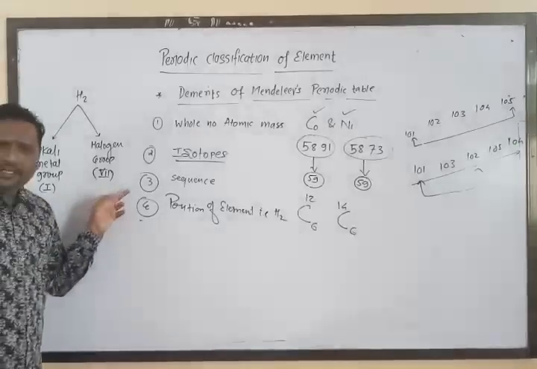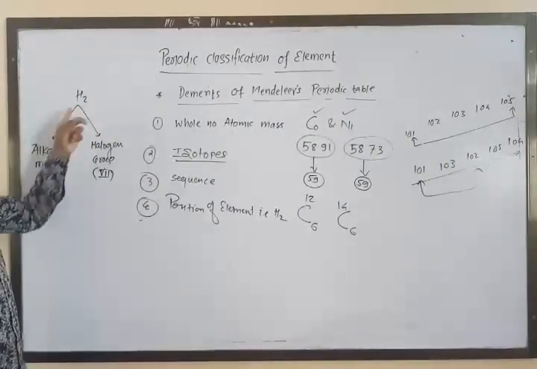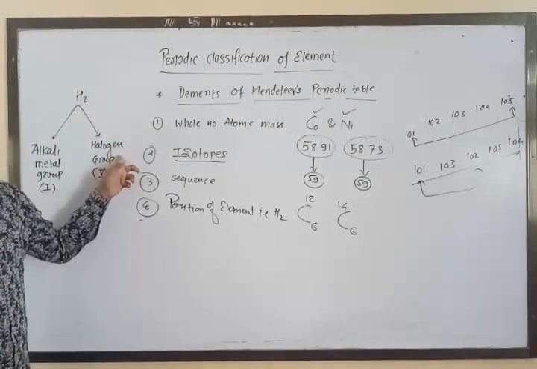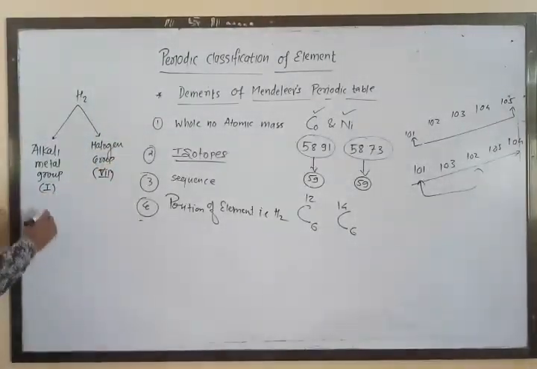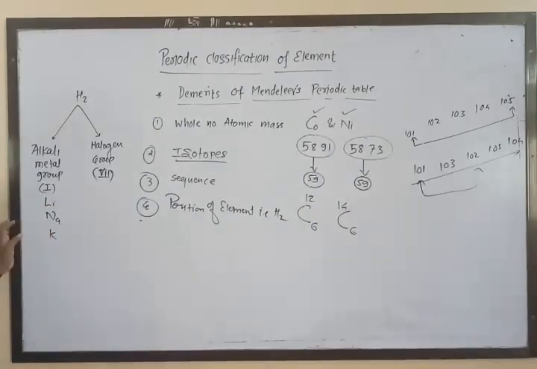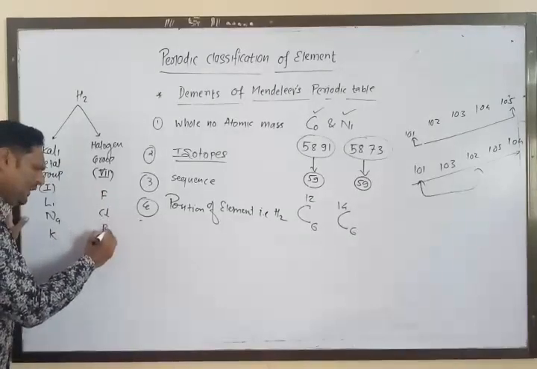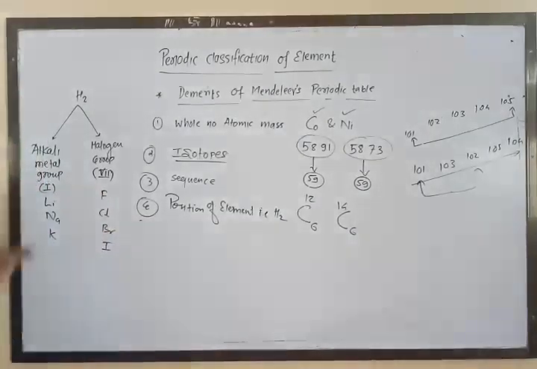So hydrogen shows similarity with the alkali metals as well as with the halogens. Alkali metals are such as lithium, sodium, potassium, and the halogens are fluorine, chlorine, bromine, iodine.